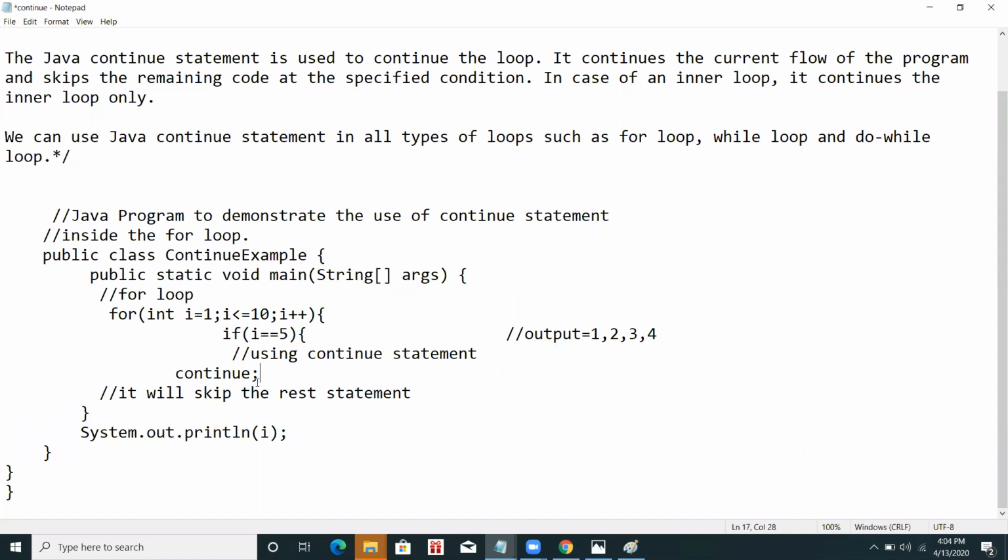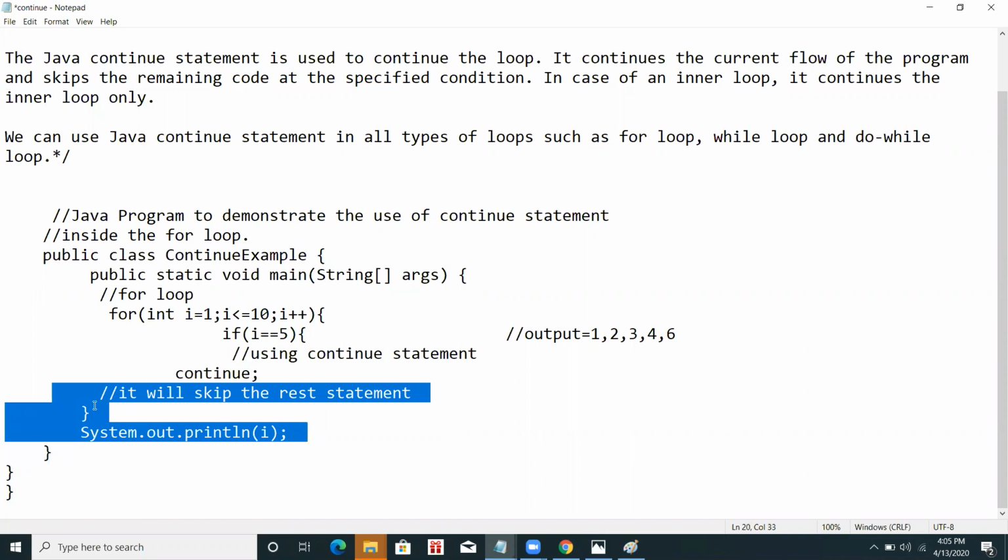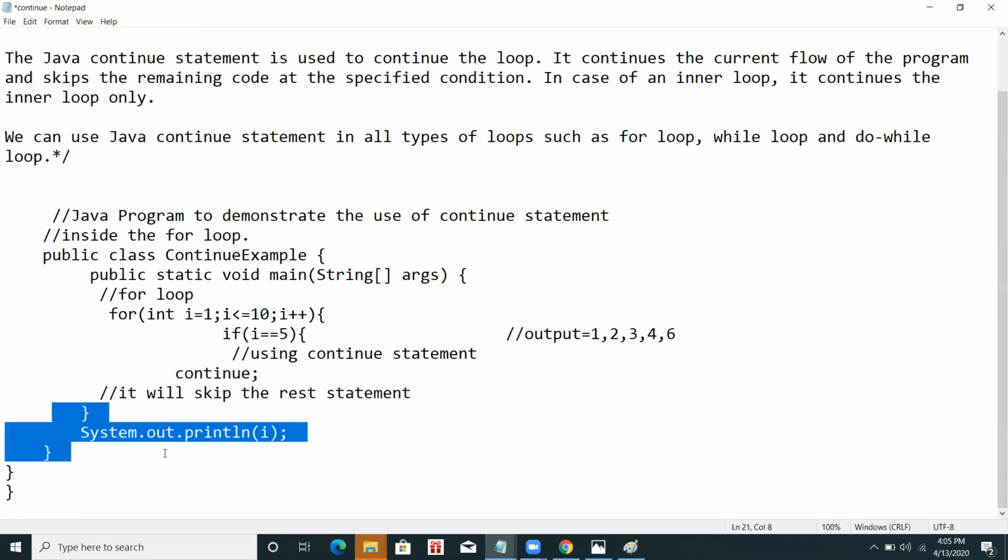It just continues, going back to the for loop, where it updates the value, which becomes 6. When the value becomes 6, the if condition is false, so it prints system.out.println(i), which is now 6. So what is happening with continue is that when I write continue, all the other statements get skipped and it moves again to the loop. This is the simple concept of the continue statement.